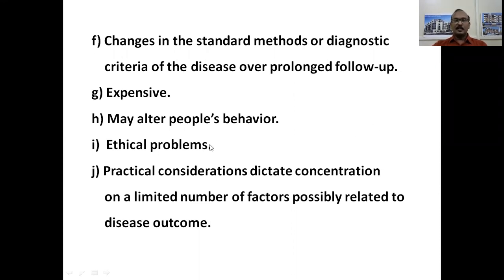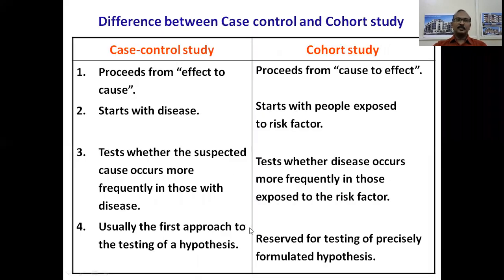Ethical problems. There are a lot of ethical problems involved as far as the conduct of cohort studies is concerned. Practical considerations dictate concentration on a limited number of factors possibly related to disease outcome.